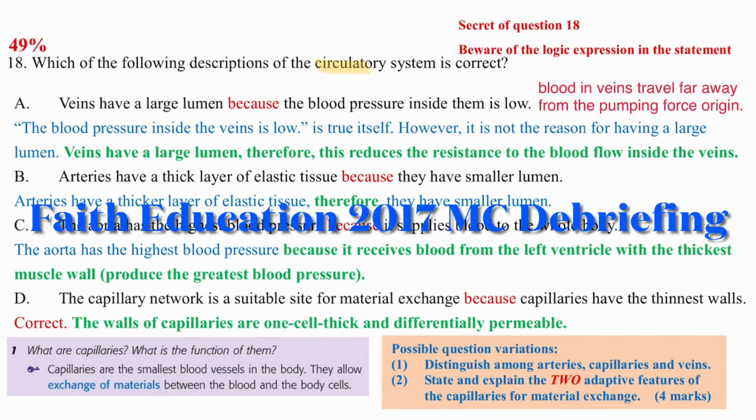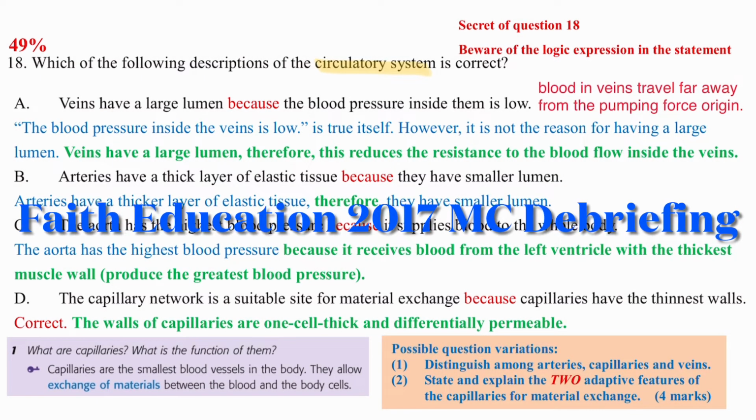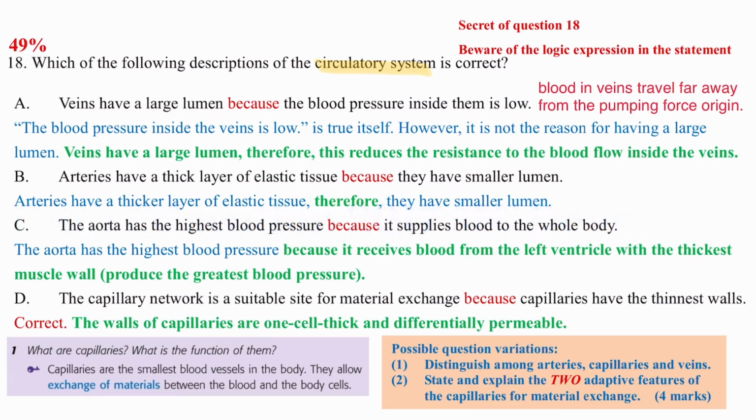Question 18 is about the circulatory system. Actually, for this question, we need to be aware of the logical expression of the statement. So for option A, veins have a larger lumen because the blood pressure inside them is low. So the blood pressure inside the vein is low. This statement is true itself, but it is not the reason for the vein to have a larger lumen.